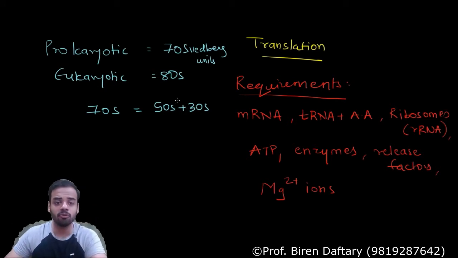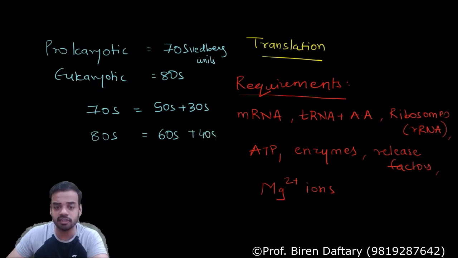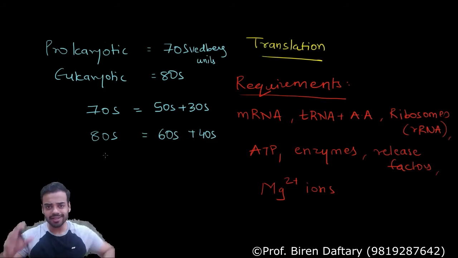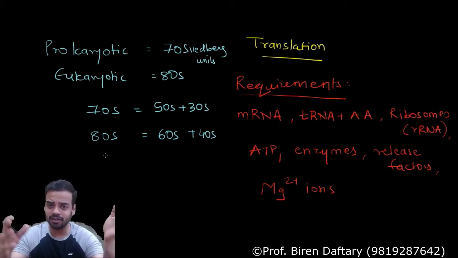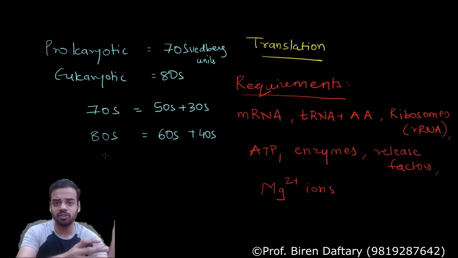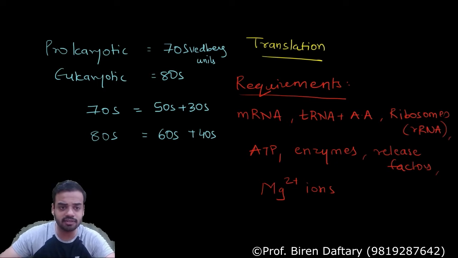Similarly, if I'm talking about the eukaryotic ribosome, then the 80S entire ribosome will be broken down into a larger subunit of 60S and a smaller subunit of 40S. Again, not addition. So this is for prokaryotic, this is for eukaryotic. Is this clear? Now, the translation process is almost the same in prokaryotic and eukaryotic, so I am not going to take numbers. Please remember, there is a larger subunit of the ribosome and there is a smaller subunit of the ribosome. Is this clear? So shall we move ahead?